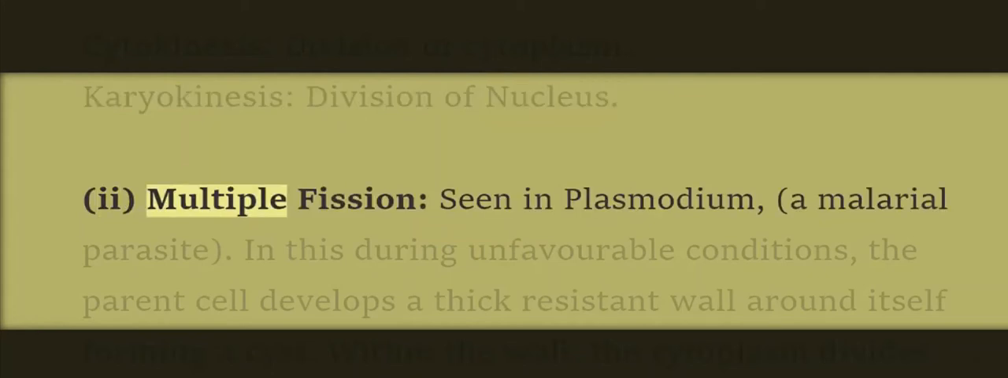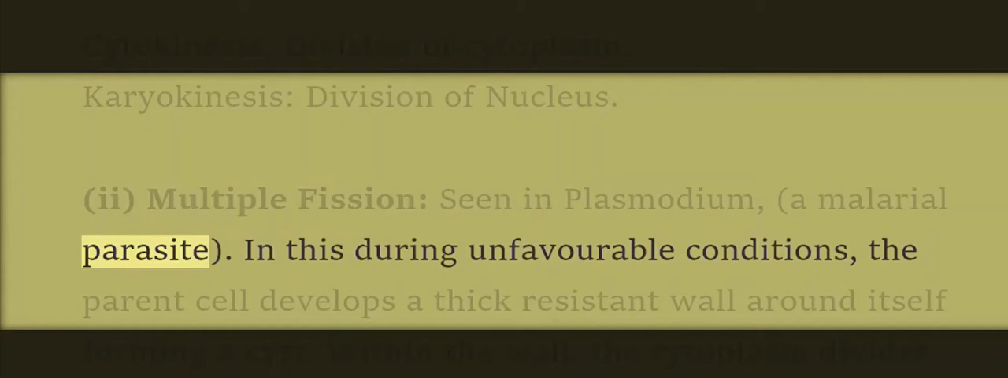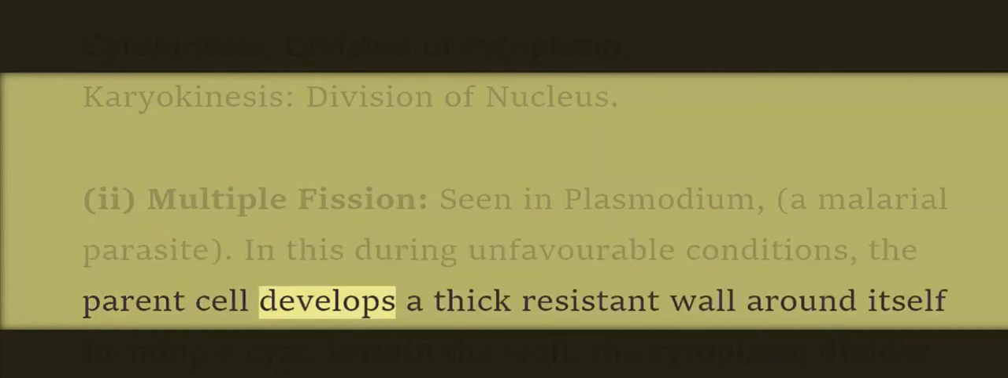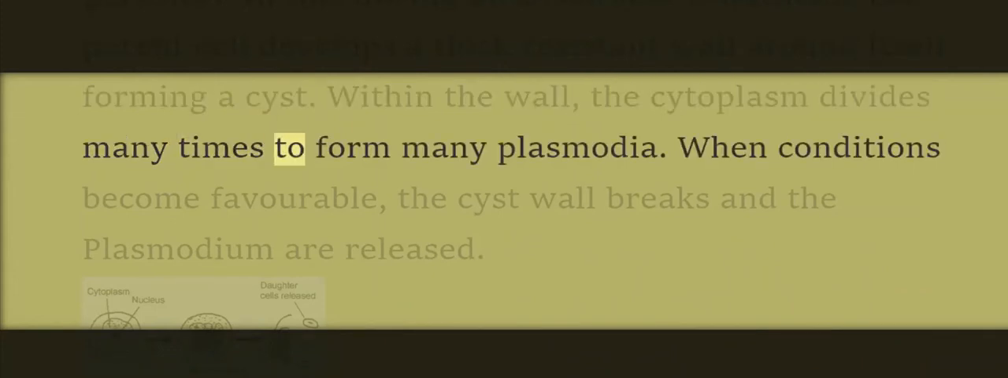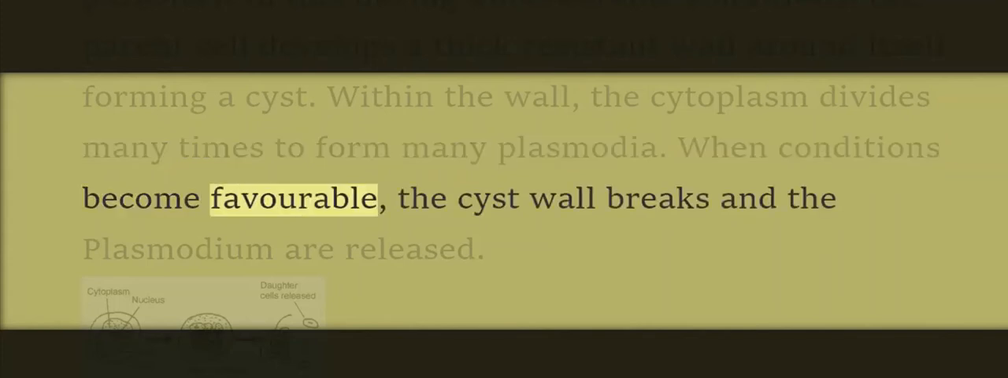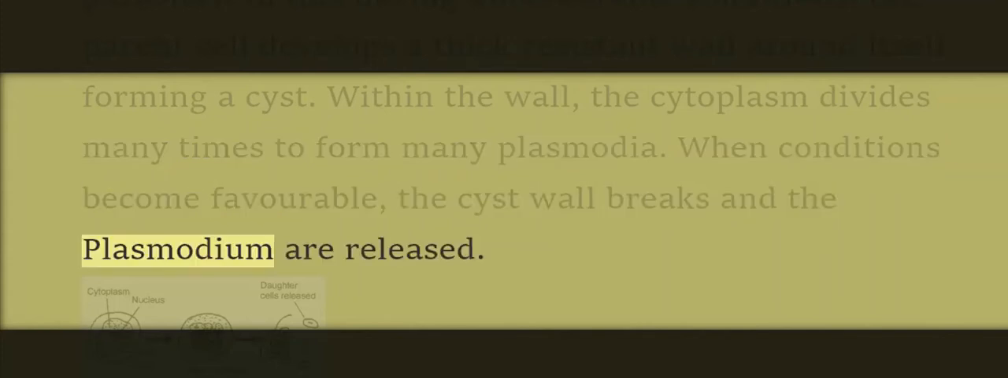2. Multiple fission, seen in Plasmodium, a malarial parasite. In this, during unfavorable conditions, the parent cell develops a thick resistant wall around itself, forming a cyst. Within the wall, the cytoplasm divides many times to form many plasmodia. When conditions become favorable, the cyst wall breaks and the plasmodia are released.